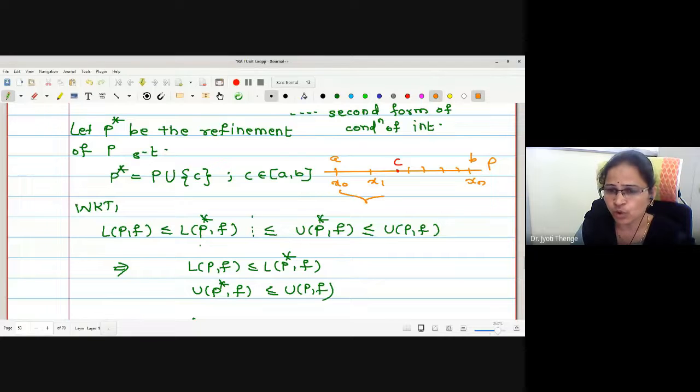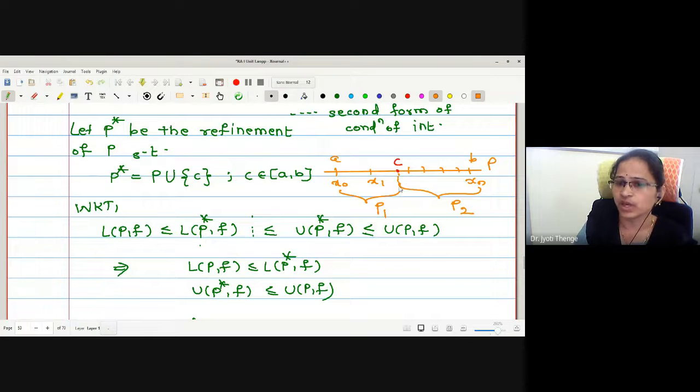Therefore, whatever the partition points between A to C we have, we will call it P1, and from C to B, we will call it P2, because the aim is to show the function is integrable on AC and CB. Then our aim is to check the condition of integrability with respect to the partition P1 and with respect to the partition P2.